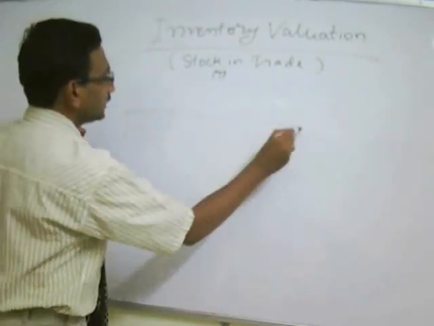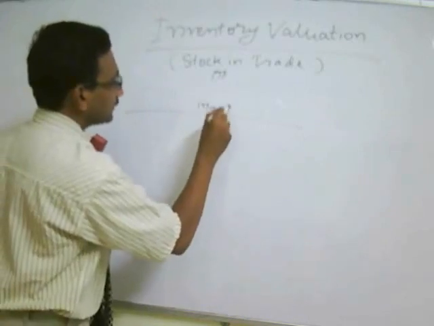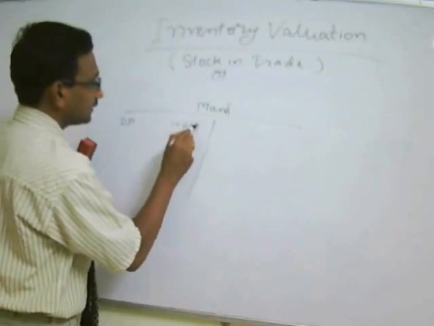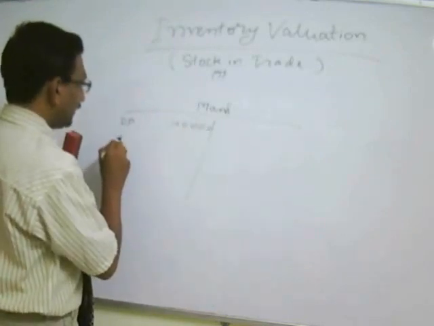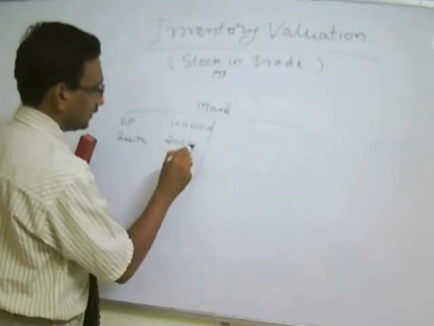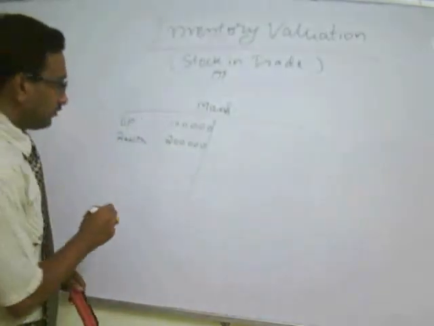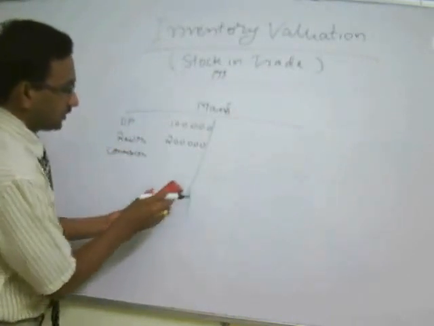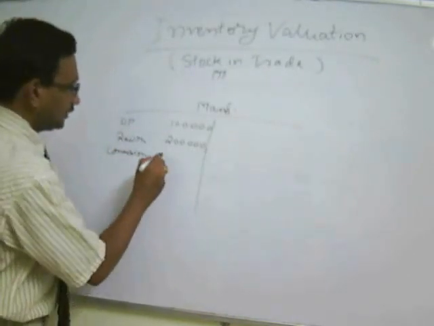Suppose this is a manufacturing account and we have opening stock, say 1 lakh, raw material purchased, say 2 lakhs, and other conversion cost into finished goods of 1 lakh.